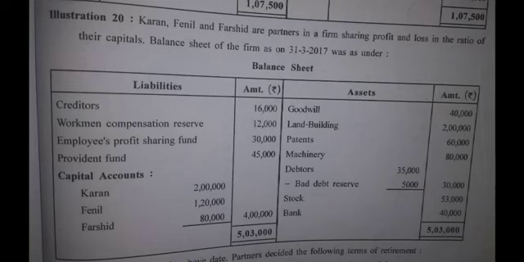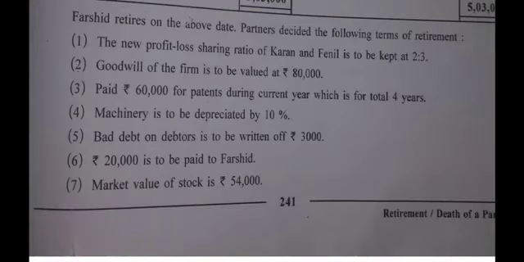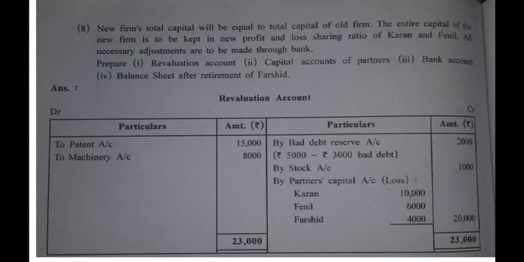So this is your question. These are the adjustments given below. This is the 8th adjustment, which is completely new. The new firm's total capital will be equal to the total capital of the old firm. The entire capital of the new firm is to be kept in the new ratio. So this is the new concept for today. This is the last adjustment, so obviously we are going to do the 7 adjustments first and the 8th adjustment in the last.